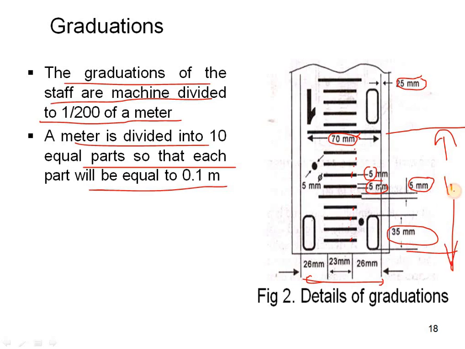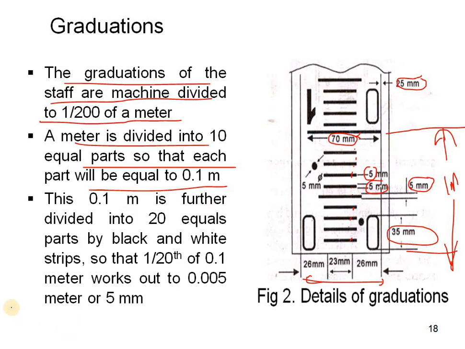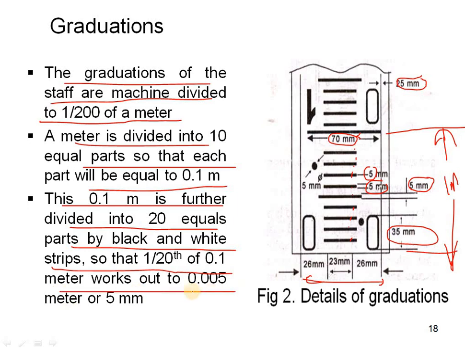When the 10 equal parts are there, each part is known as 0.1 meter, and this 0.1 meter is further divided into 20 equal parts by black and white strips, so that 1 by 20 of 0.1 meter works out to 0.05 meter. So this one is divided into 20. That means each part is divided into half. So totally 20 parts will be there. That is 1 by 20 of 0.1 meter. Okay.